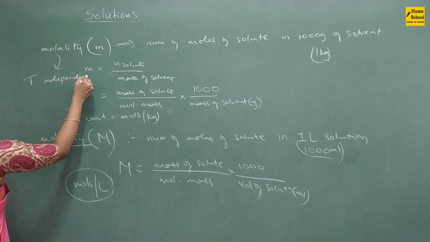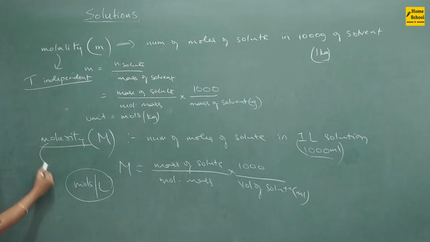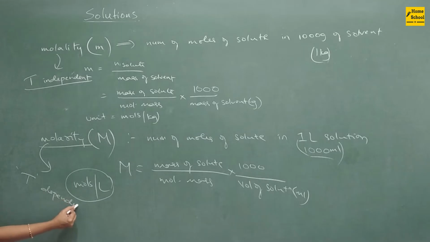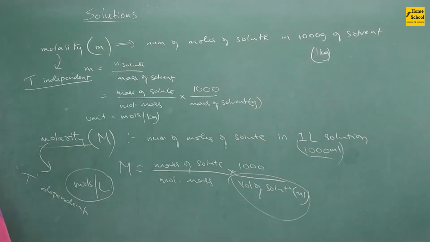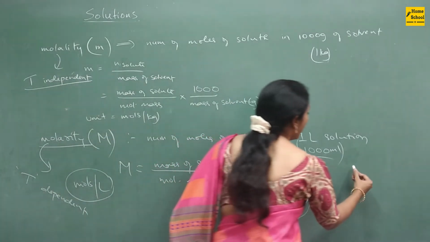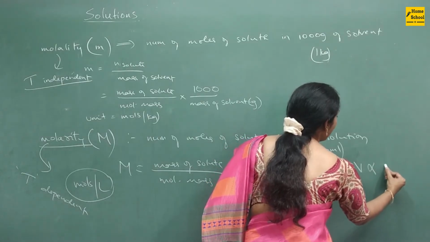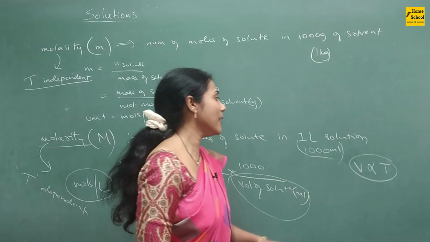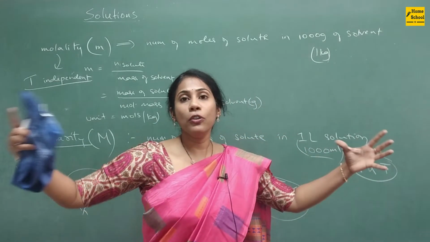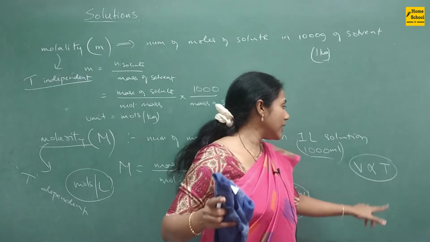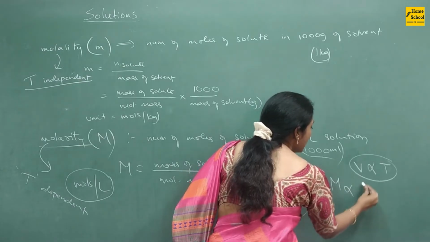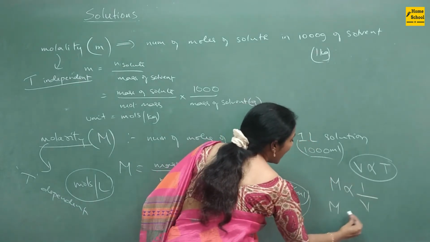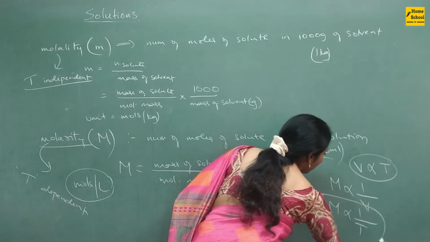This concept that I am telling you is very, very important. Whereas this molarity is temperature dependent, guys. Why is this temperature dependent? Because volume is involved. Volume is directly proportional to temperature. So as temperature increases, the volume expands. As temperature decreases, the volume contracts, isn't it? Since molarity is inversely proportional to volume, our molarity will be inversely proportional to temperature also.